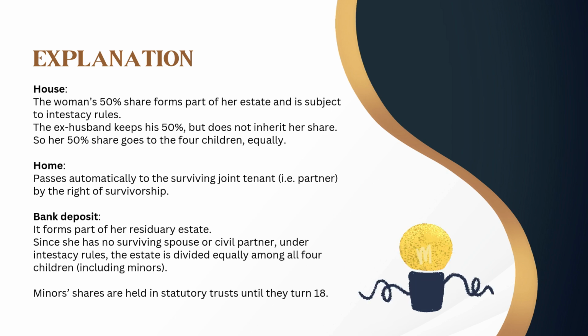In respect of the home, it passes automatically to the surviving joint tenant, that is, her partner, by the right of survivorship. In respect of the bank deposit, it forms part of her residuary estate. Since she has no surviving spouse or civil partner, under intestacy rules, the estate is divided equally among all 4 children, including minors. Minors' shares are held in statutory trusts until they turn 18.